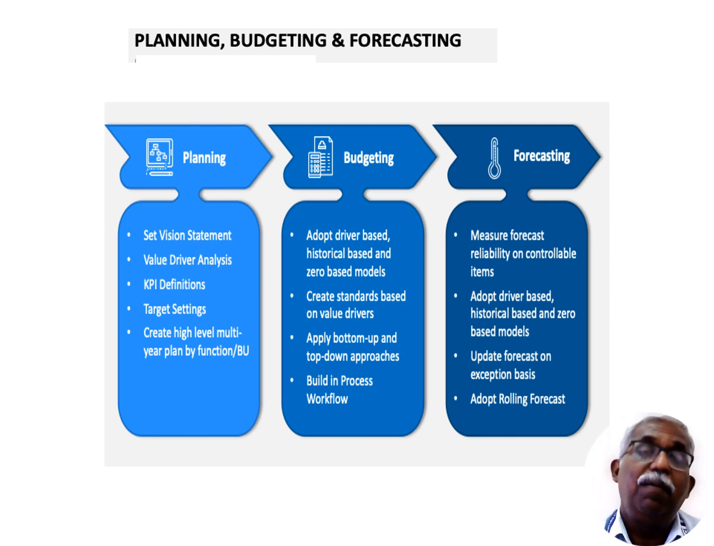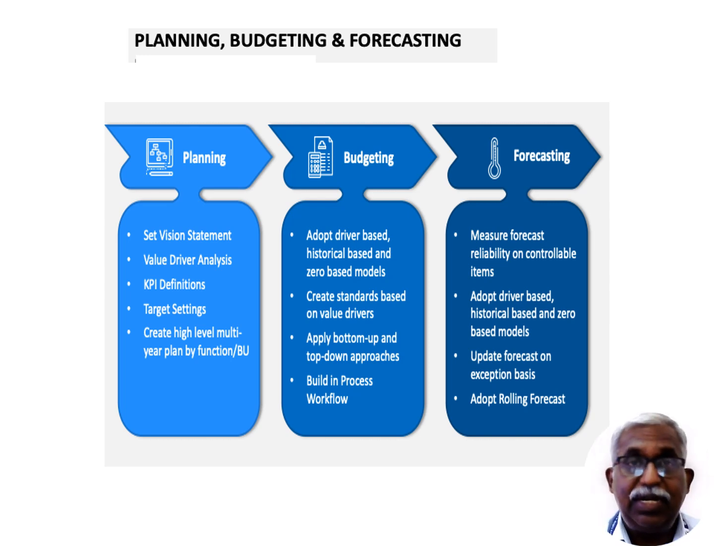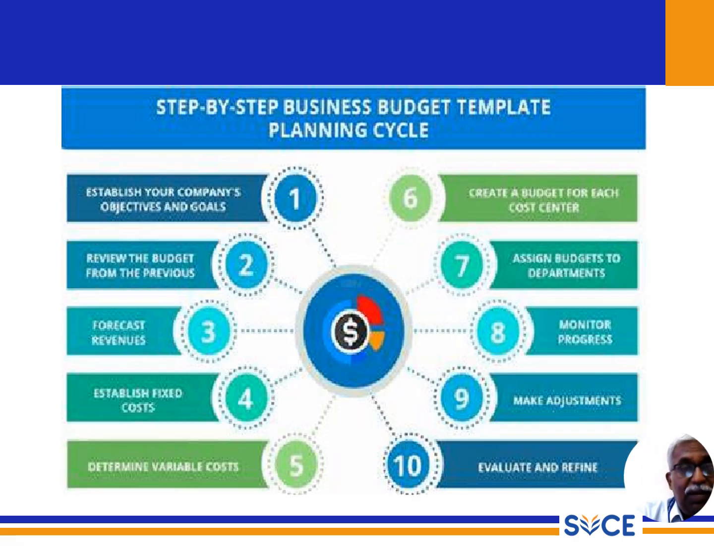Then we have forecasting. Future forecast, with reliability in the stipulated controlled time. Adopt driver-based historical data for future development. Update the forecast on the basis of expansion. So planning, budgeting, forecasting, these are the three major steps, particularly for startups, to improve their vision, mission and future plan. Now we have the step-by-step business budget template planning cycle.